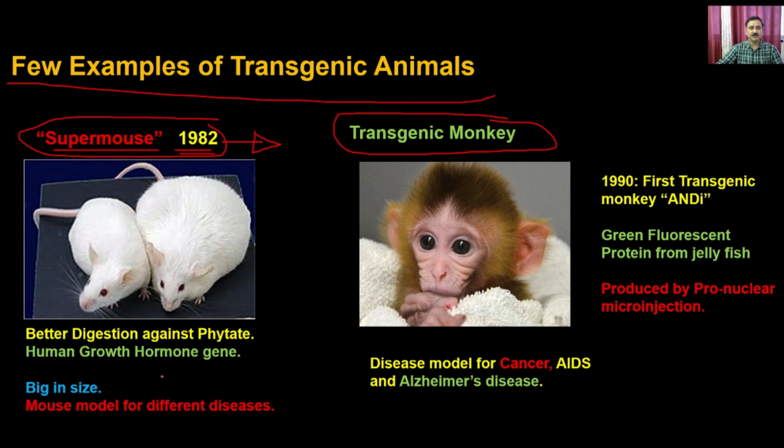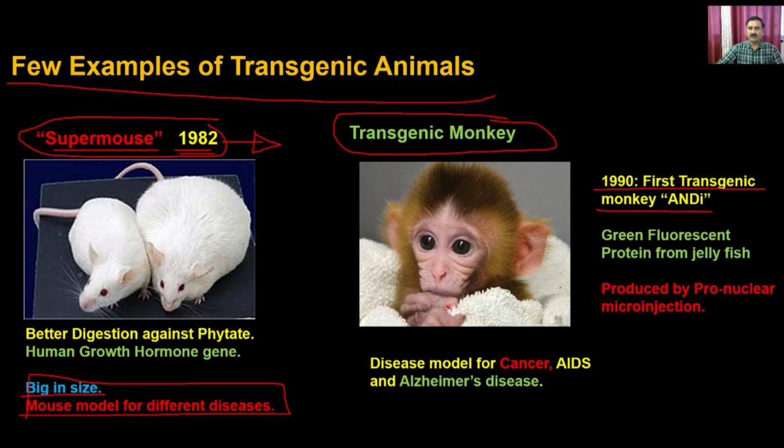The super mouse is big in size, and it is a good mouse model for different types of diseases. Similarly, the first transgenic monkey was developed in 1990, and its name was ANDI.